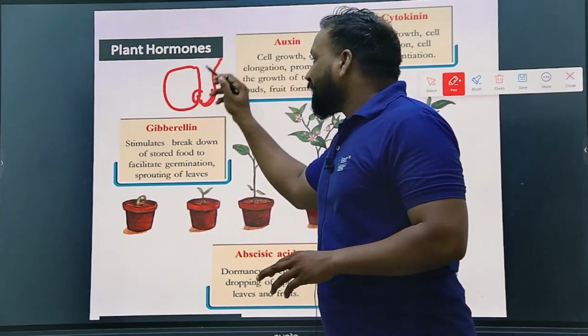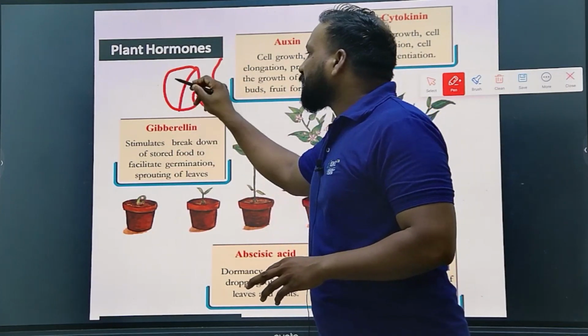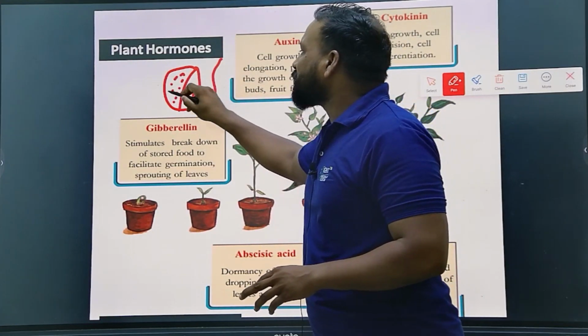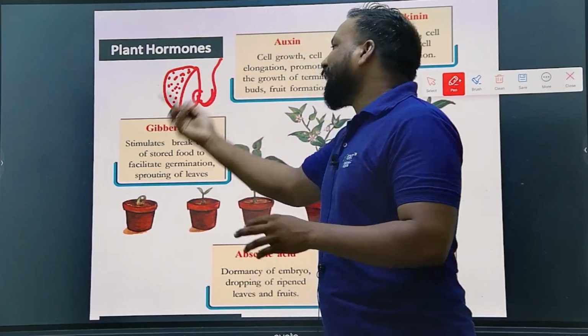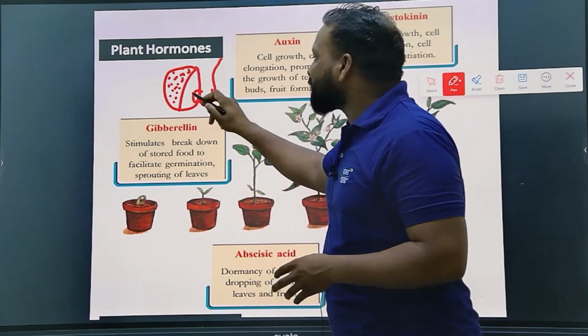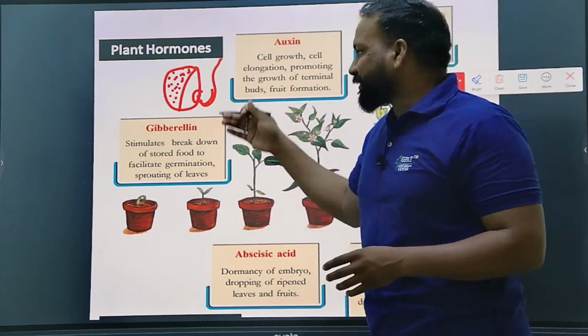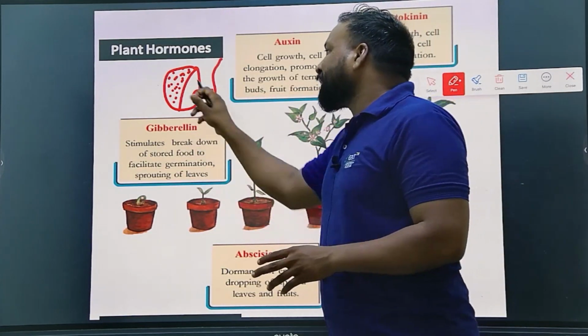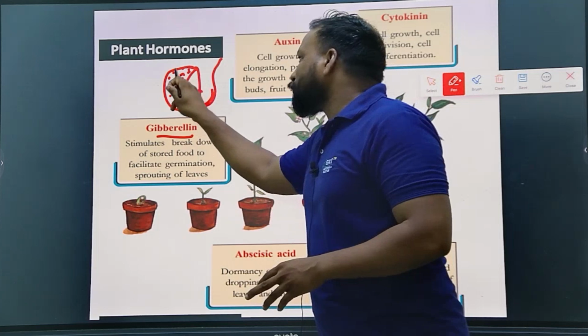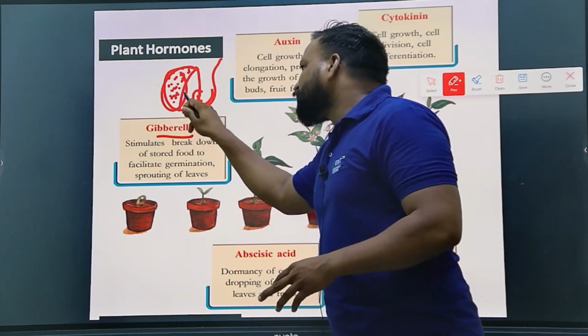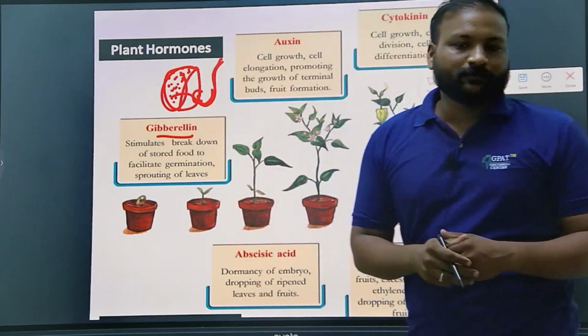Here itself there is a part called the embryo, with all the stored food, which is useful for seed and seedling development and germination. So what is the function of gibberellin? It helps to break down the stored food to germinate into a new seedling.